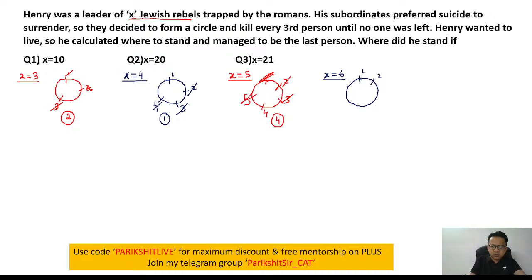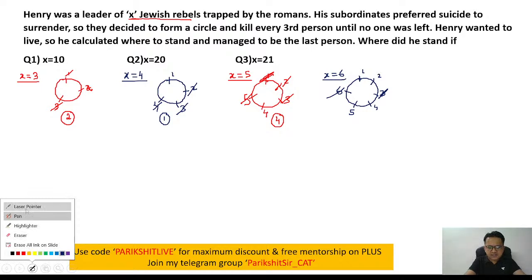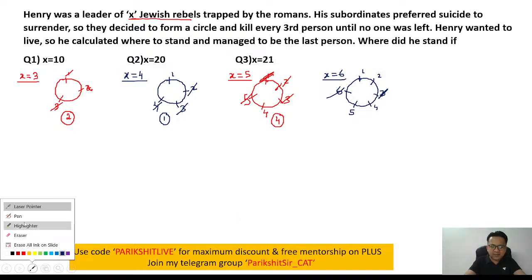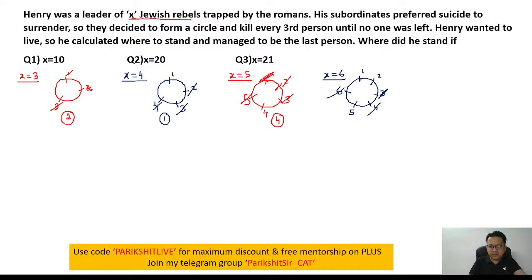So 1, 2, 3, 4, 5, 6. Again, start counting. So 1, 2, 3. Initially, the third person, multiples of 3, will get killed. Next, 1, 2, 3, 6 will get killed. So again, start counting from the remaining people. After 6, from here again. 1, 2, 3. So person number 4 will get killed.